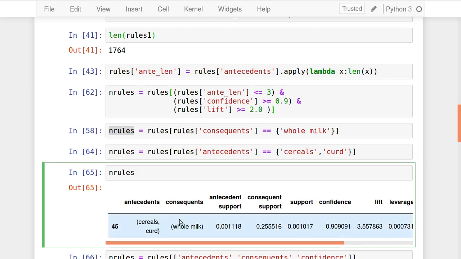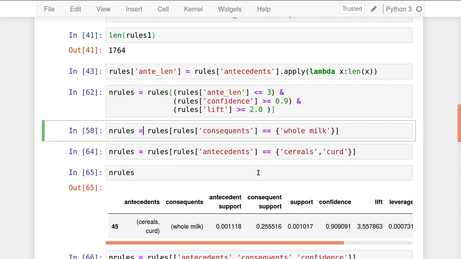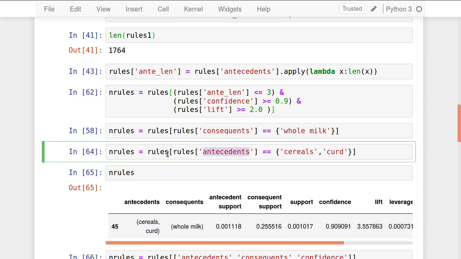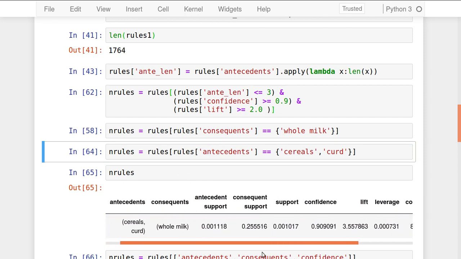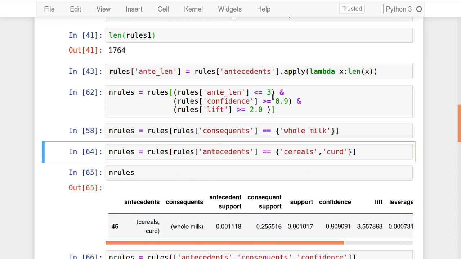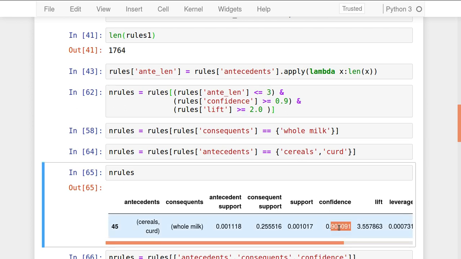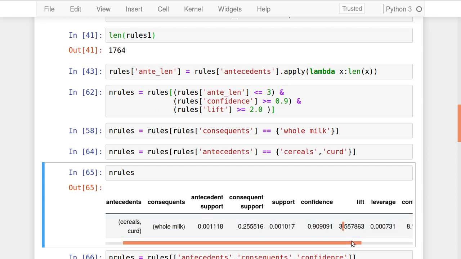Check it out. In this rule I formed, on the consequent side I have whole milk, and on the antecedent side I have only cereals and curd. When I form this rule, only one rule is there which has this connected to this, and where antecedent length is less than 3, confidence is above 90%, and lift is above 2. So this is how conditional extraction of rules is done on these association rules by applying such methods. You can try that and check out the output of this.